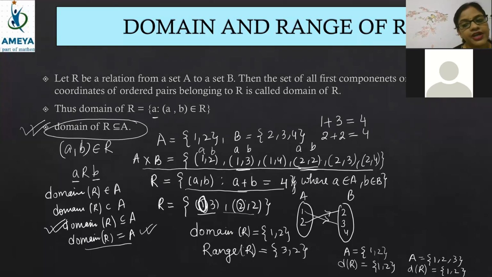Anyone else? If any doubt is there, ask now only, beta. Yes, Farhana, it will not satisfy the condition. Why, beta? Because here one element, 3, is missing. So since 3 is missing, it will not satisfy the condition. So for the domain of R, the best answer always will be this one, and this one in a special case. So you have to see the MCQ properly and then answer according to the question.